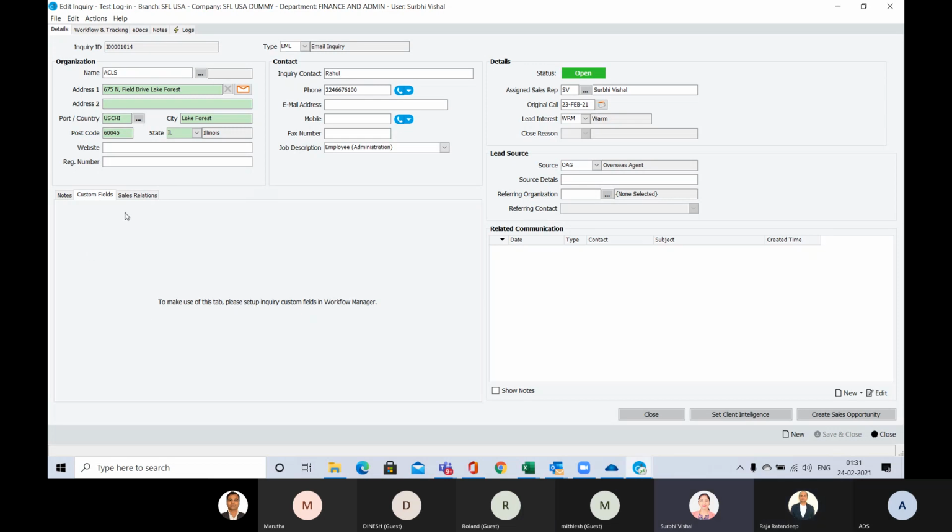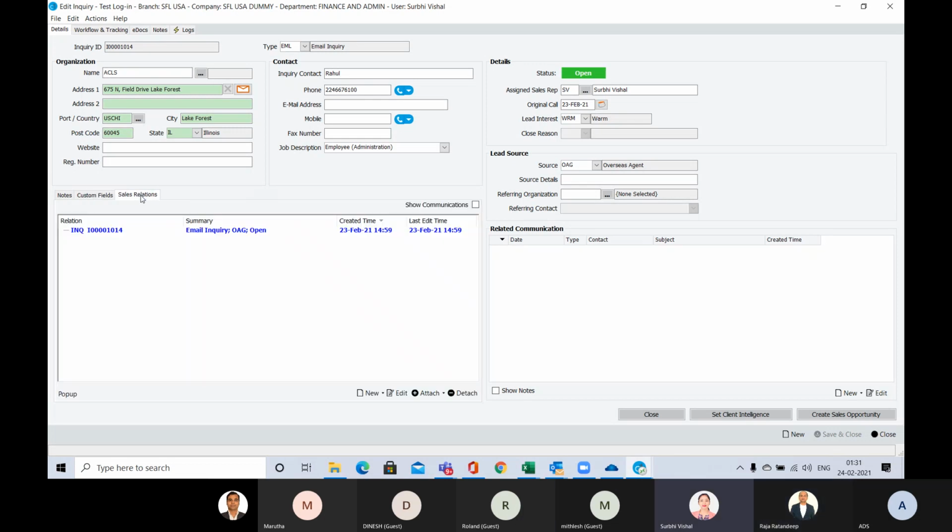Then the next is the sales relation, which I will show you. If you can see, this is the inquiry that has been here. Now, as we progress, this will be the parent ID, and its child ID will be created as we progress. That I will show you in the latter part.